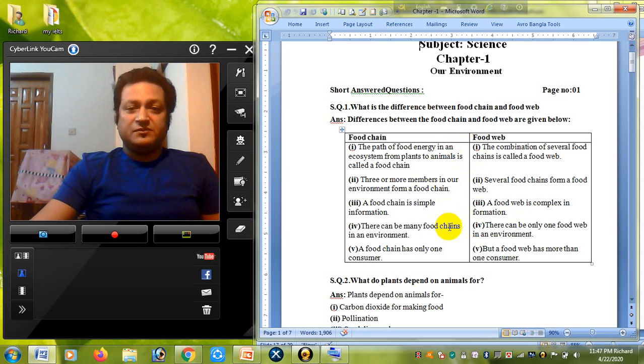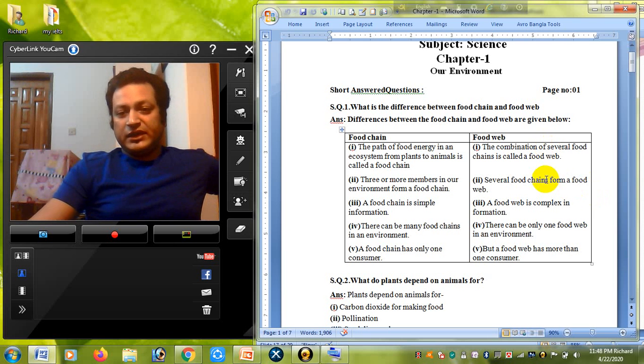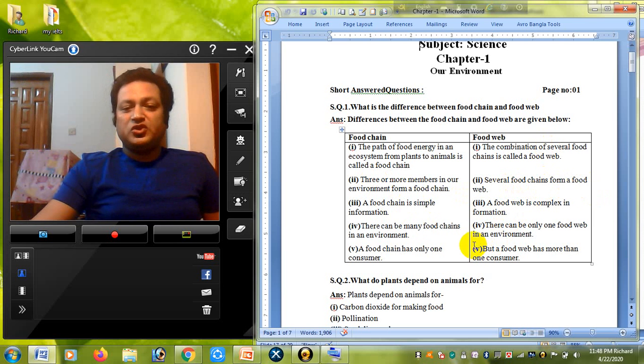But if it comes with short question answer, you write two differences. Like, the path of food energy in an ecosystem from plants to animals is called food chain. Food web is the combination of several food chains. And number 2, there are more members in our environment in a food web than in a food chain. Several food chains form a food web. By this way you have to write the differences, and definitely you have to make a box when you write the differences.